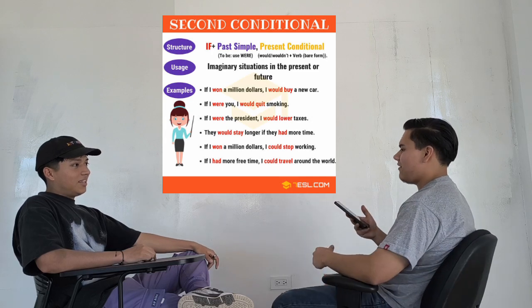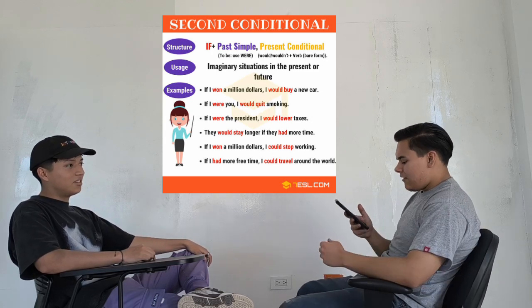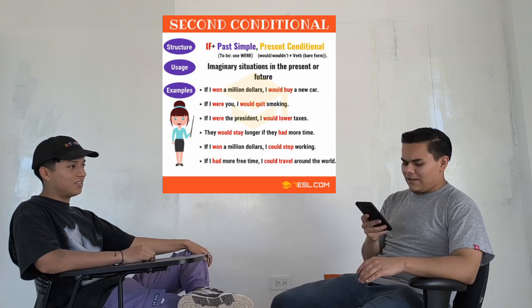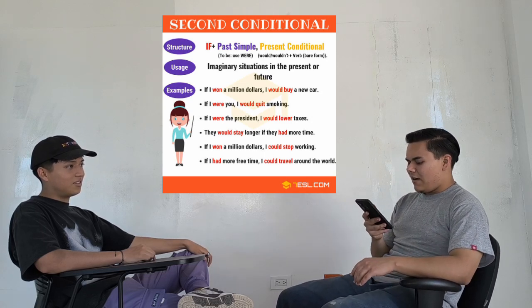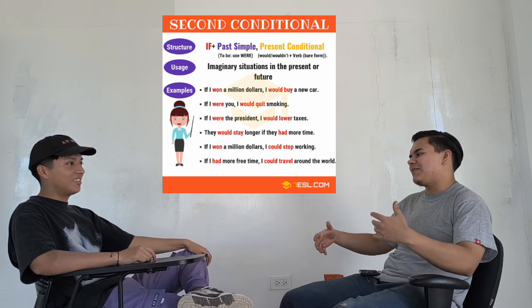The first and second conditional. The first conditional is a real possibility, like: if I am a student, I will pass the test. The second conditional is a hypothetical or unreal case, for example: if I were a superhero, I would fly to school. This is not possible.